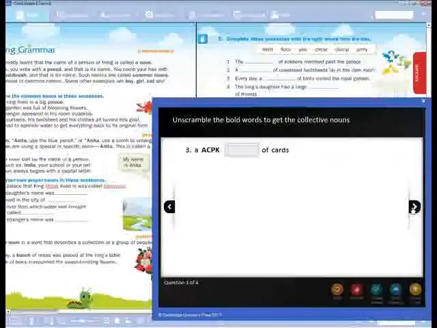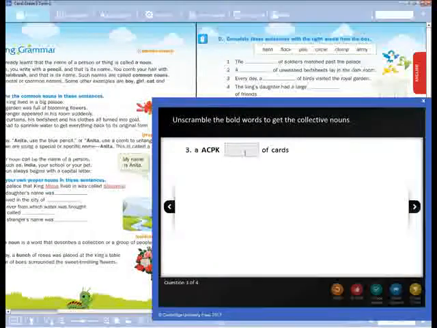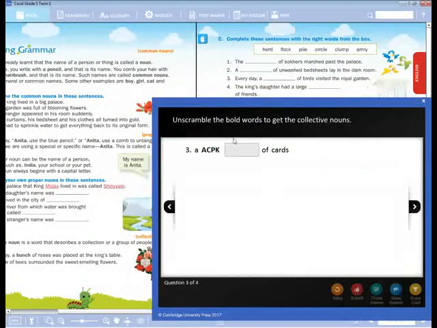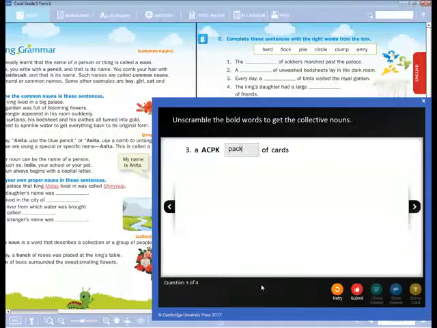Okay, now next. Now a group of cards. Do you know that? Pack. Very good, Ashrita. Superb. Excellent. A pack of cards. Most of the people, the gents, can play the game of a pack of cards. Yes or no? A group of cards together, they can keep it on one side, no? So a group of cards we call a pack. Very good. Now shall we submit the answer?